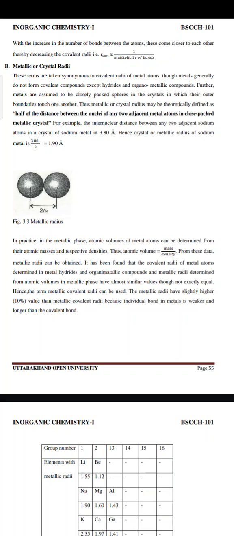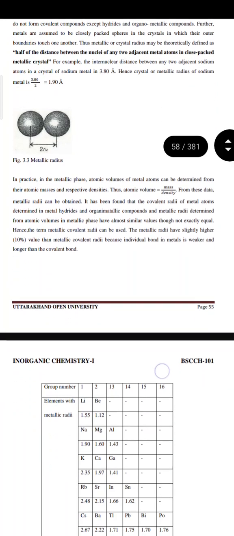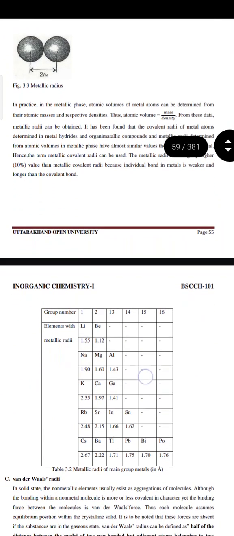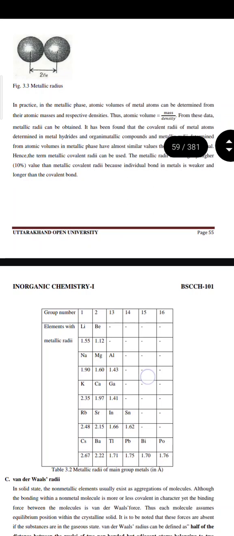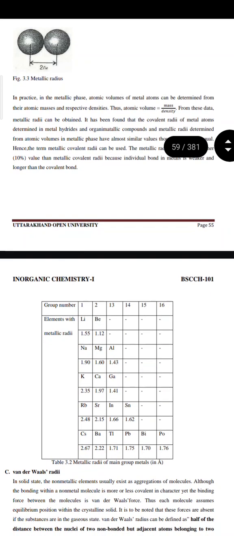Hence, the crystal or metallic radius of sodium metal is 3.80 divided by 2, that is 1.90 angstrom. This is the picture shown for a metallic radius. In practice, in the metallic phase, atomic volumes of metal atoms can be determined from their atomic masses and respective densities. Thus, atomic volume is equal to mass upon density. From this data, metallic radii can be obtained.